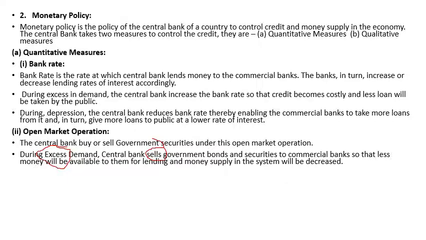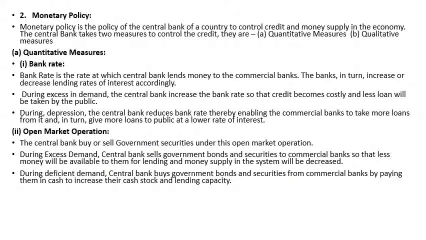Now in case of deficit demand, they will purchase. When there is deficit demand, the central bank will buy government securities from the commercial bank.